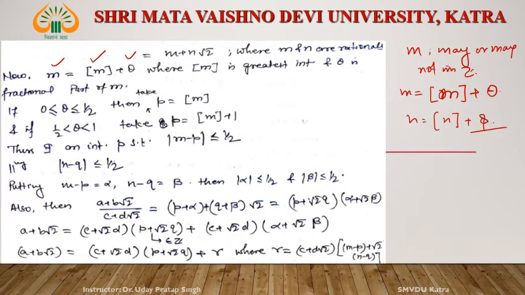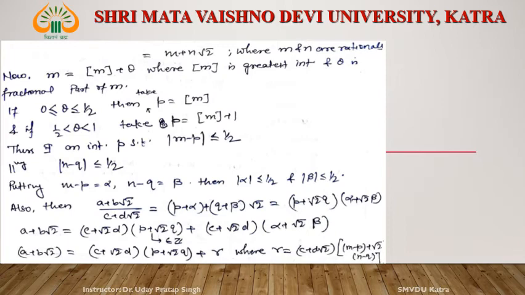Now what is theta? Theta is the fractional part. So for example, 1.5 can be written as 1, the greatest integer function, plus the fractional part 0.5. For 1.7, it can be written as the greatest integer function plus 0.7. So this fractional part is either less than 1 by 2 or greater than 1 by 2. Consider both cases. Obviously, since it is a fractional part, it is less than 1.